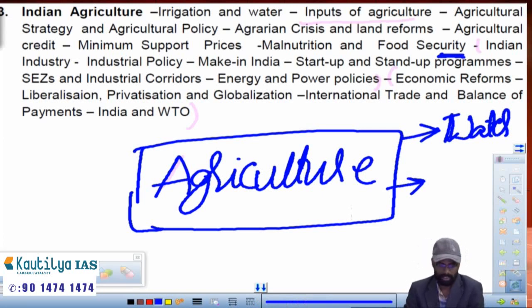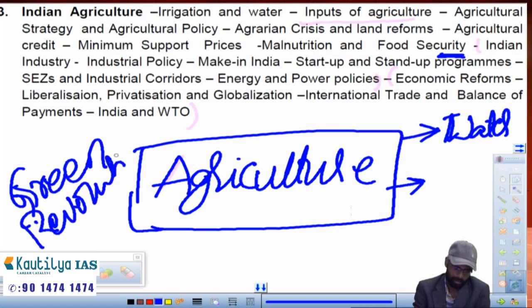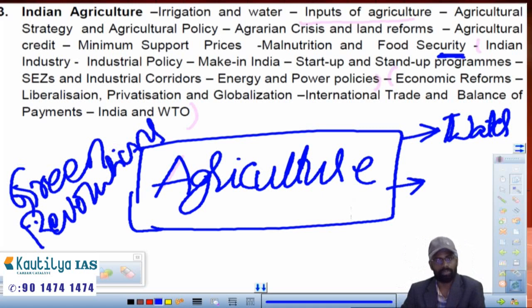Like in the case of India, we developed the Green Revolution in the 1960s and 70s. Apart from this, we have the Golden Revolution, Milk Revolution, those things we will deal with. And later on, there are a large number of farmer suicides which have happened in India and which are also happening now. What are the different reasons why the agrarian crisis is happening, why the farmer suicides are happening? What are the different factors which are leading to the agrarian crisis?